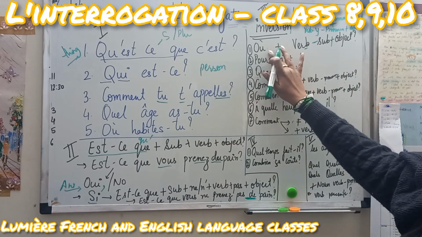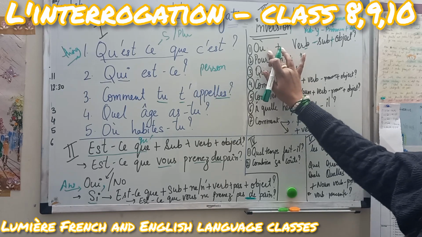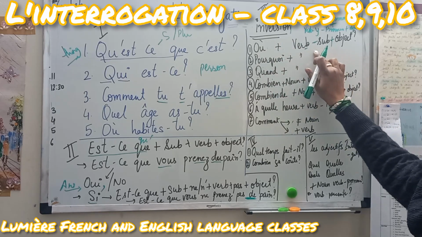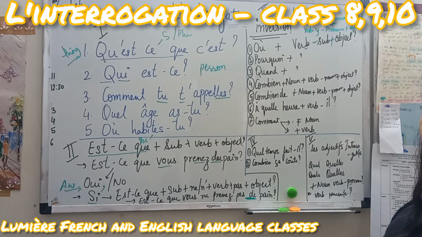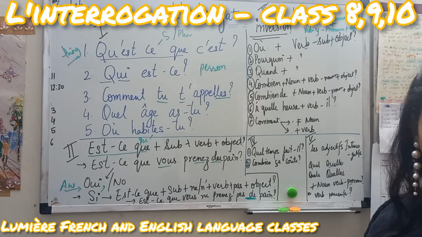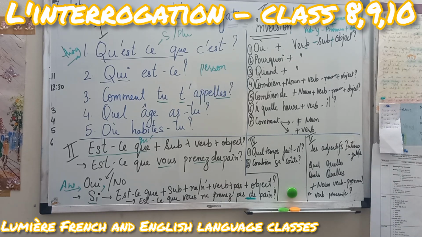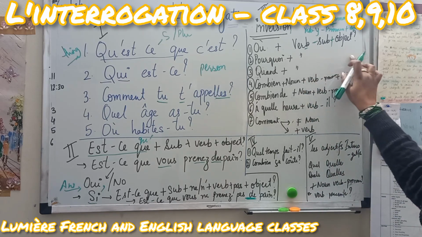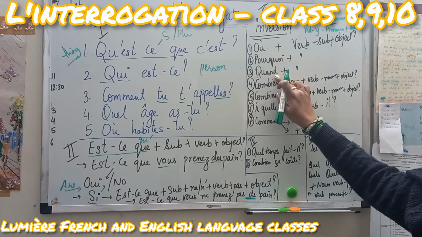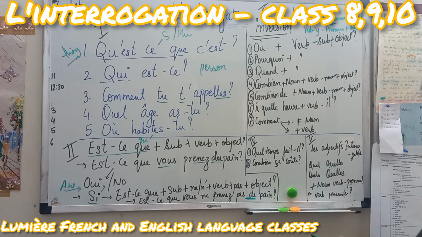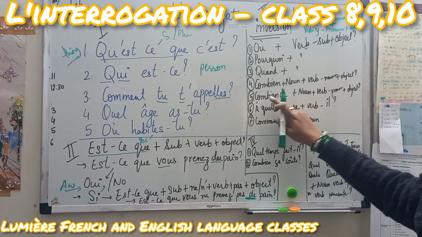Now, où means where. When I need to find out about any place, I will use où and then the inversion. Pourquoi means why. How will I know that I have to use pourquoi in this particular question? When the answer is with parce que, because, reasoning. Then inversion, I will use verb, subject, object. Quand means when. It is for time and for a birthday. Then inversion.